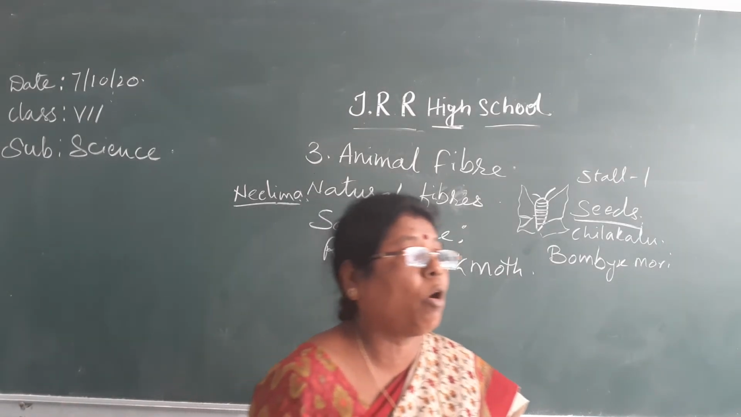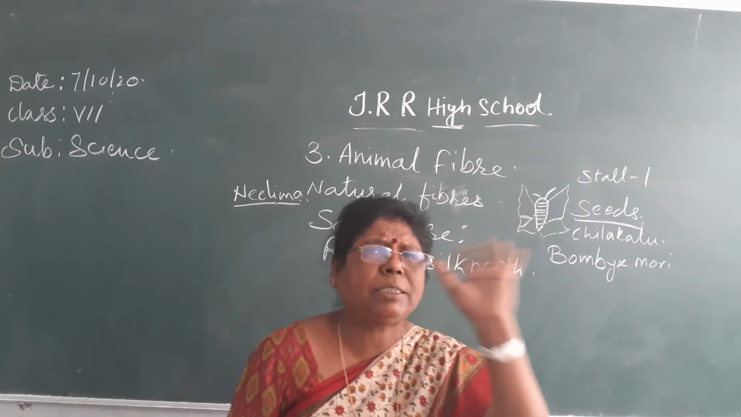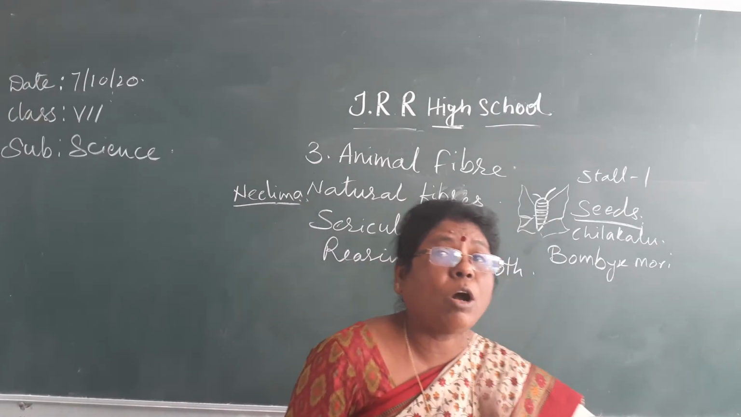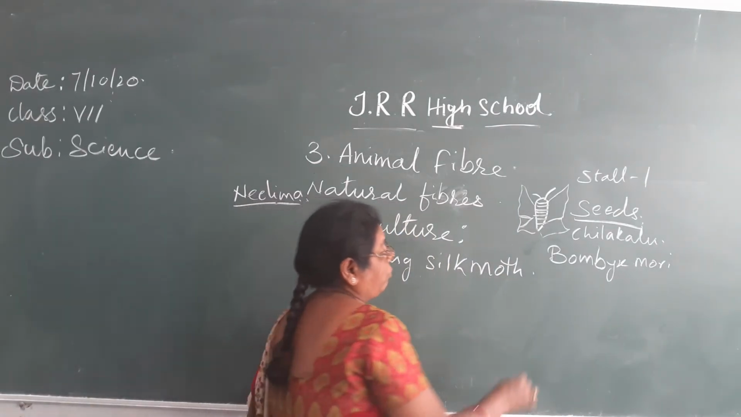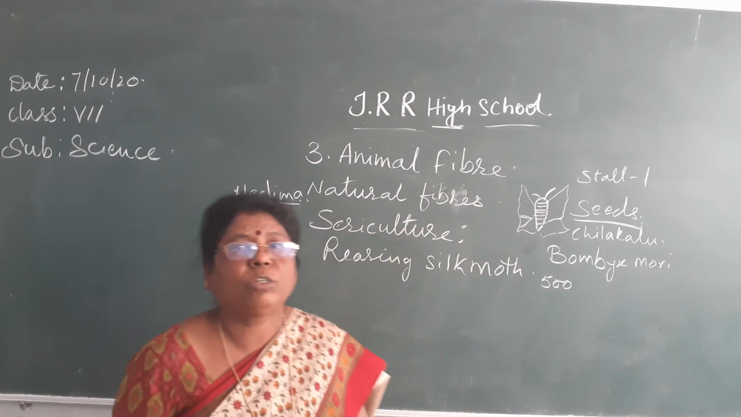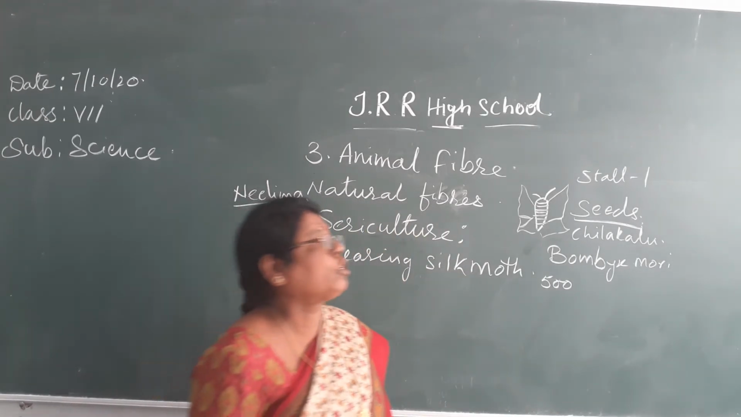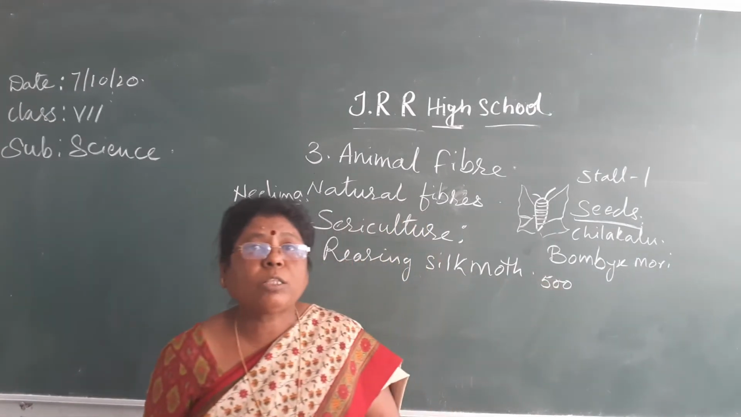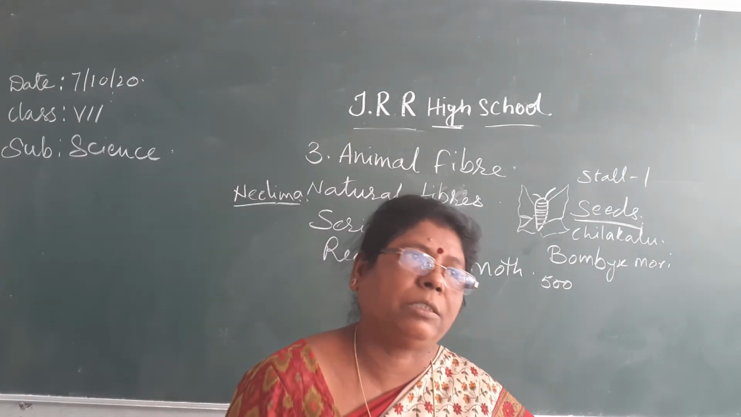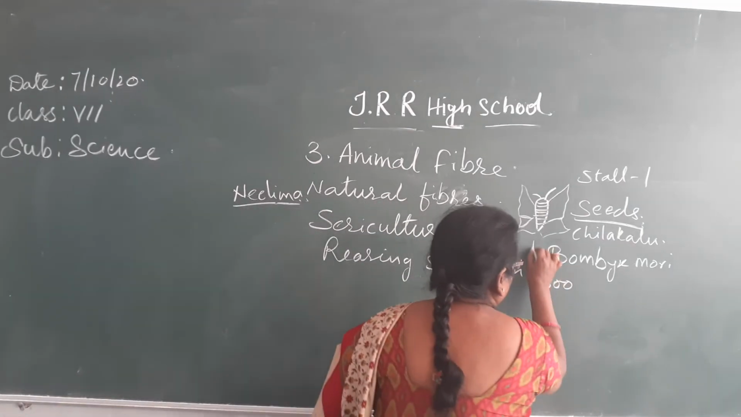The female moth lays the eggs. These are very, very tiny eggs. Each moth lays about 500 eggs, and after laying them, the moth dies. Next, there are more eggs, very small, tiny eggs.